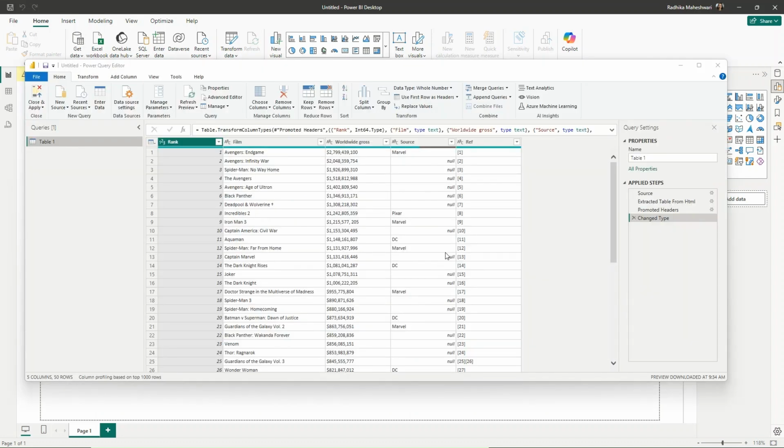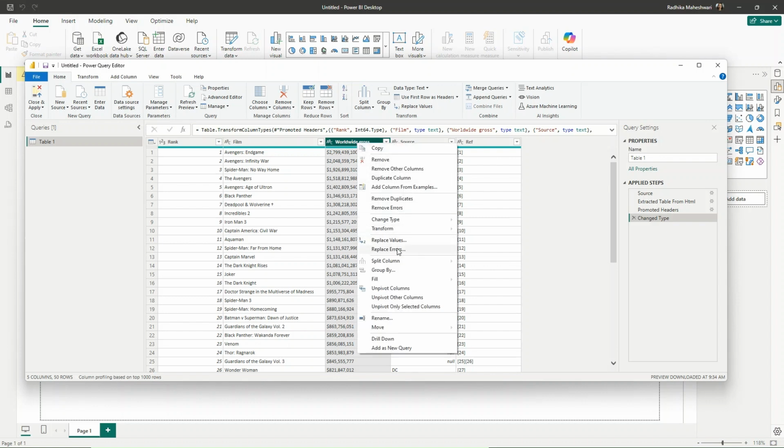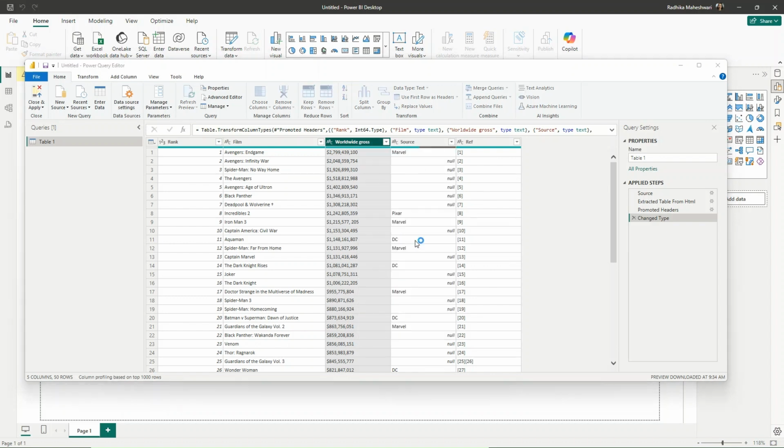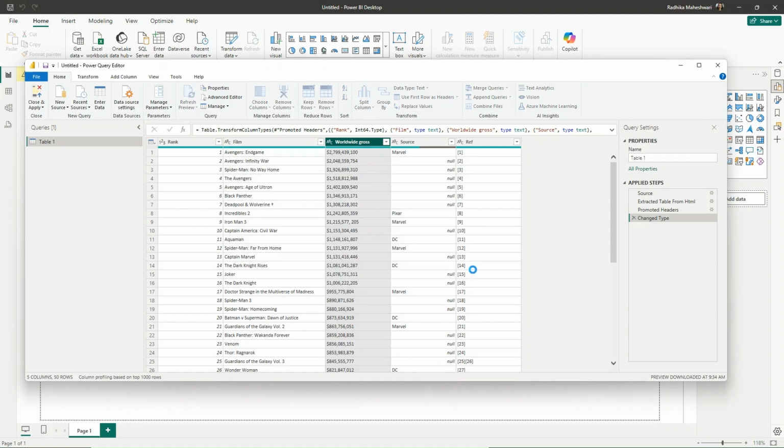And now let us just transform it a bit. So we are working with worldwide sales, and this needs to be a number. Currently, it's a text. And in order to convert this into a number, we can't just directly go here and select whole number. That's because we have a dollar sign here. So what I will do is I will right click first and go to Replace Values. And we are going to replace the dollar sign with an empty string and click on OK. Now our dollar sign is removed.